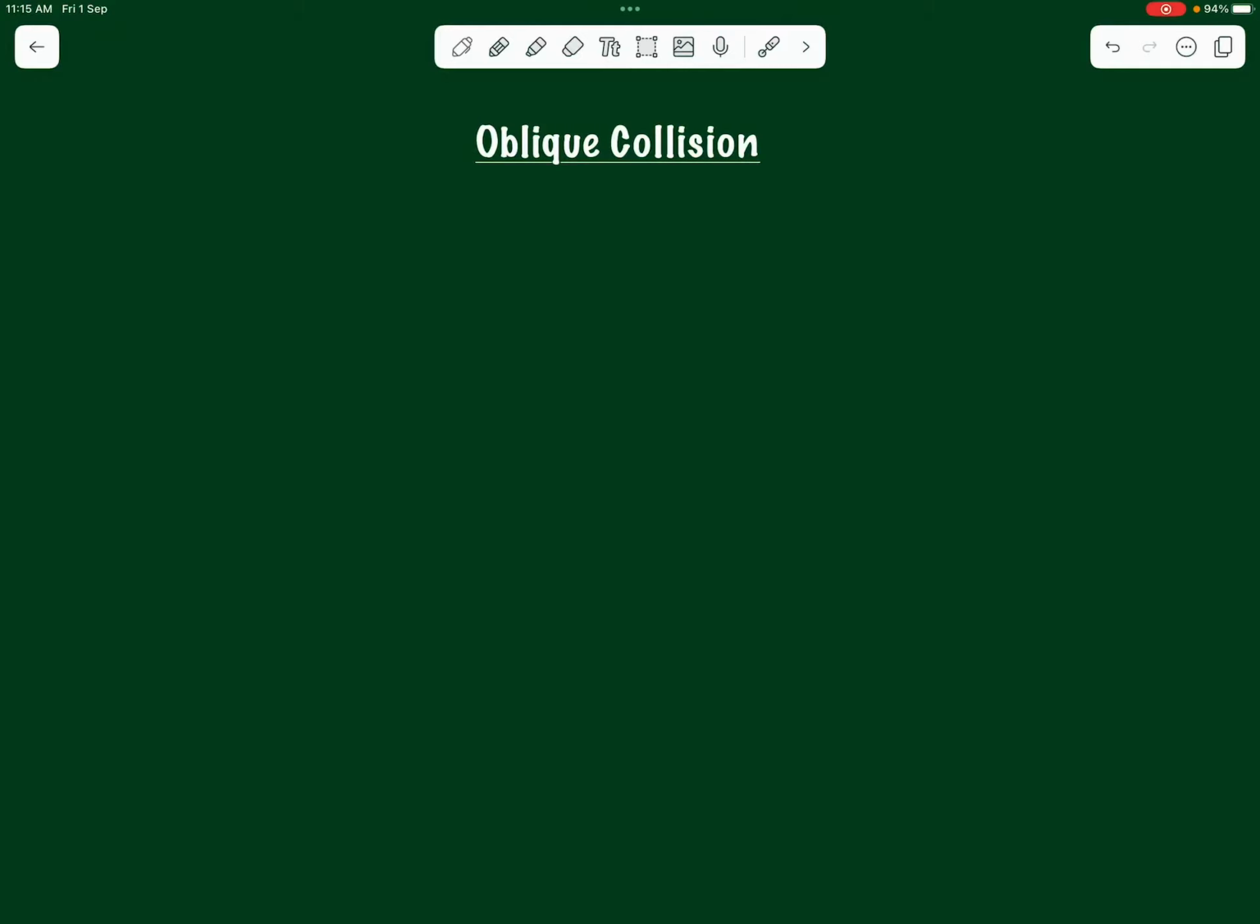Today we shall talk about oblique collisions. Oblique collisions are the collisions that are not head-on. So what are head-on collisions? Head-on collisions, as we have understood, are the collisions in which the bodies which are initially moving in a certain direction, after collision, continue to move in the same direction, isn't it? That's how we have seen head-on collisions in the previous videos.